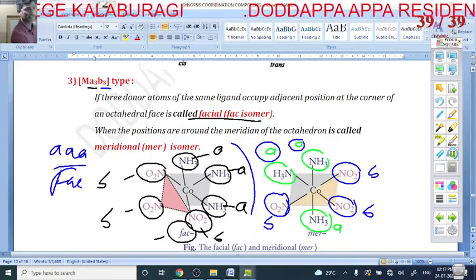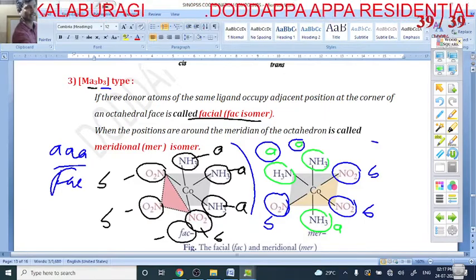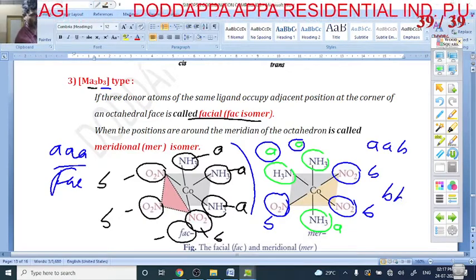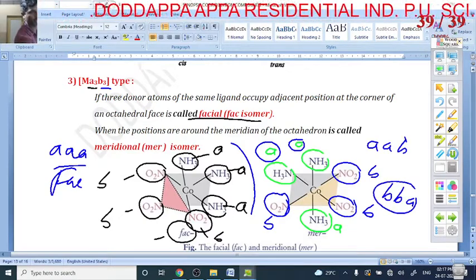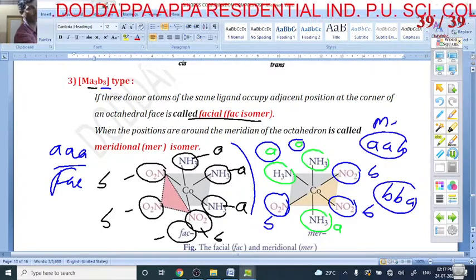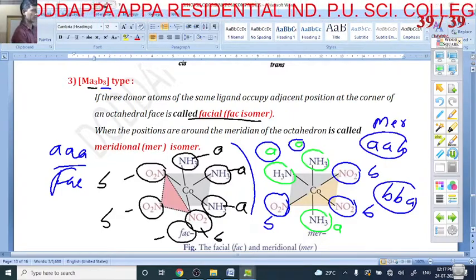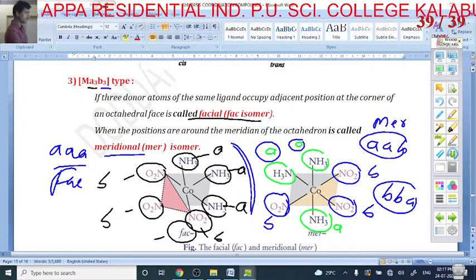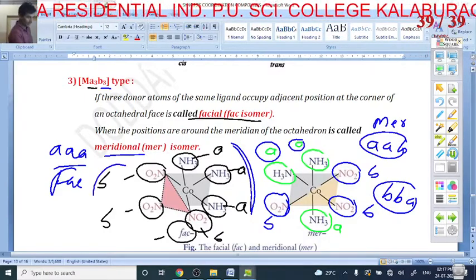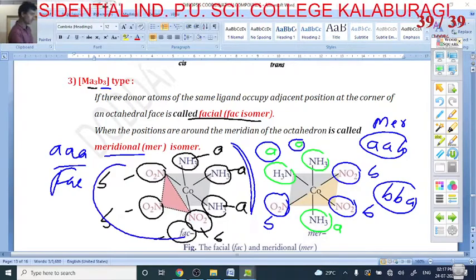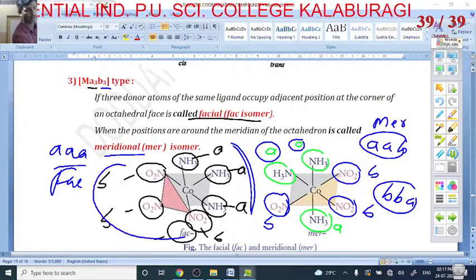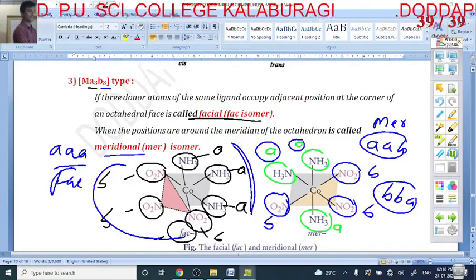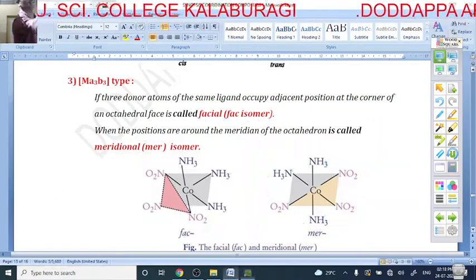Next, what is the arrangement here? The arrangement is A, B, otherwise B, A. This type of arrangement is called meridional. So a complete A arrangement is facial, or a complete B arrangement is called facial. An A, B or B, A arrangement is called meridional arrangement.